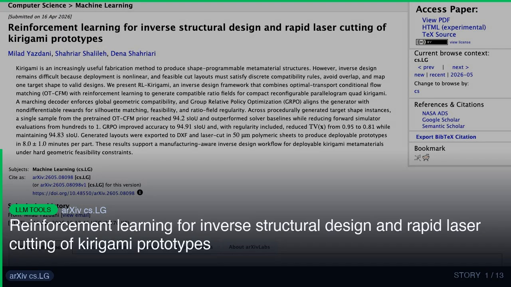If you build with LLMs, this one deserves your attention. Reinforcement learning for inverse structural design and rapid laser cutting of kirigami prototypes. 2605.08098 v1, announced type: new. Abstract: Kirigami is an increasingly useful fabrication method to produce shape-programmable metamaterial structures. However, inverse design remains difficult because deployment is nonlinear, and feasible cut layouts must satisfy discrete compatibility rules, avoid overlap, and map one target shape to valid designs.